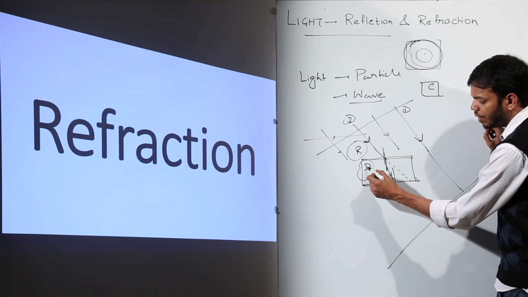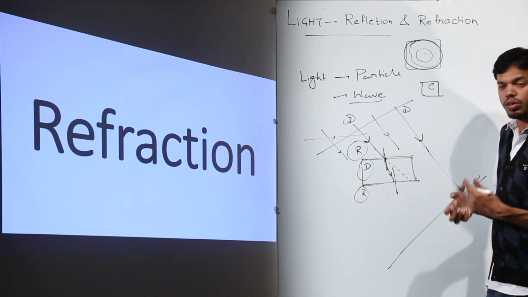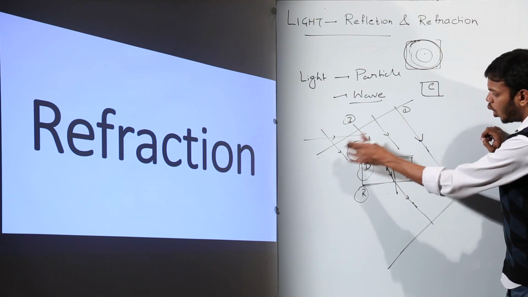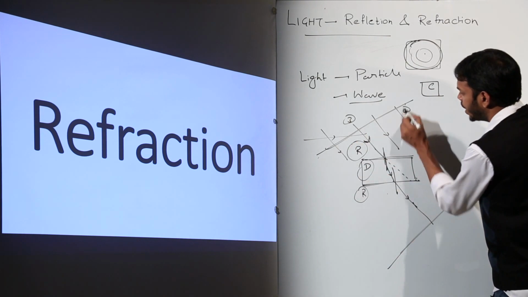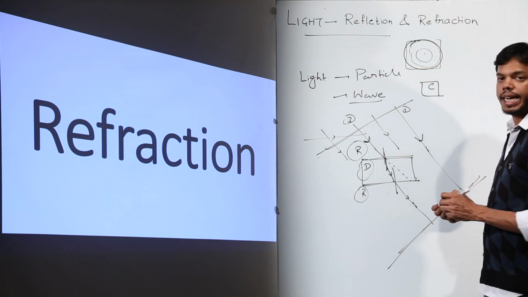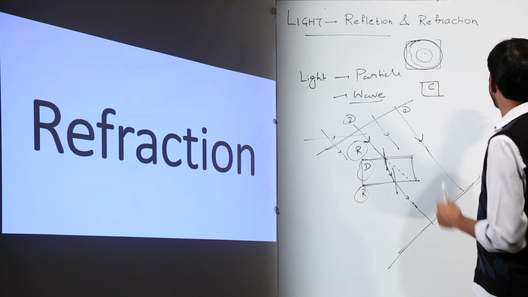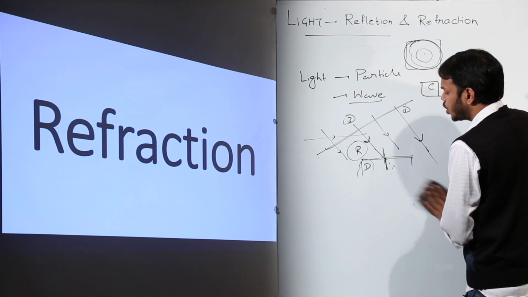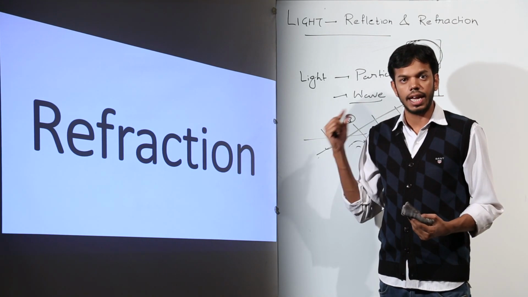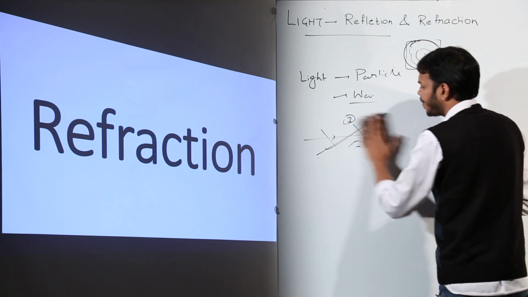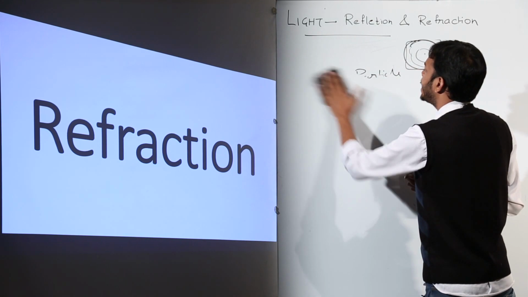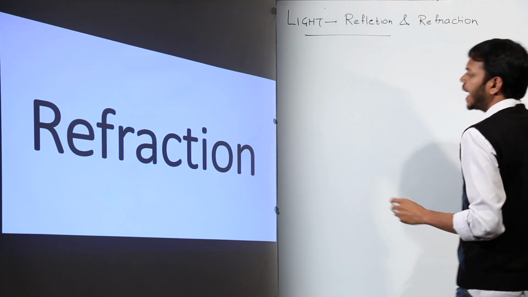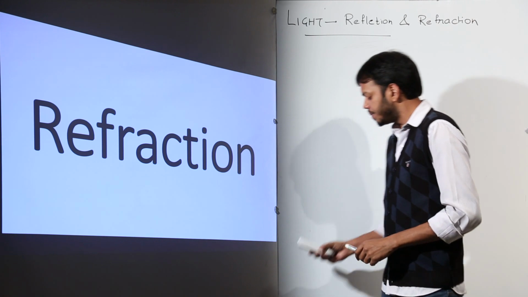And when the ray travels back from denser to rarer medium, now the time lagging is not required. Now they will travel with the same speed, and hence all these rays will reach here, or this wavefront will reach this wavefront at the same time. So this is the basic reason why refraction even happens. Refraction, the basic cause, is due to the simultaneous effect of both particle as well as wave nature. But up to 10th level, if you say that light refraction happens due to difference in speed of light in different medium, then that definition is absolutely right.